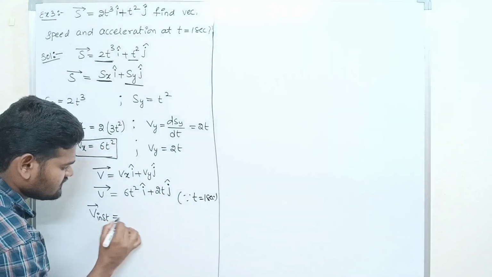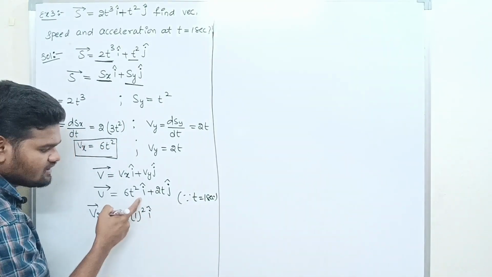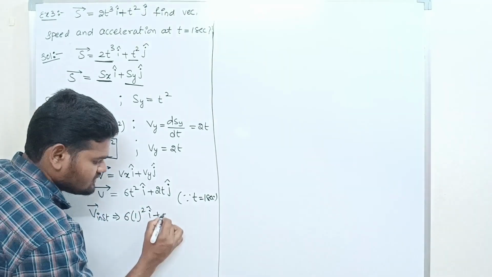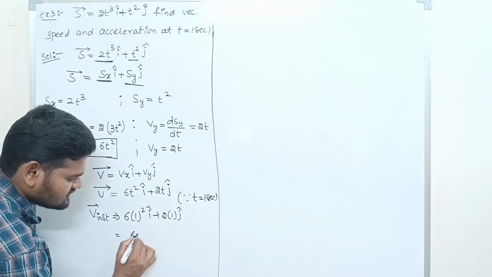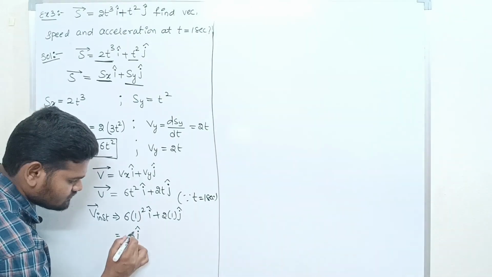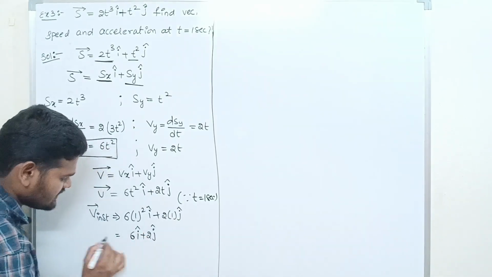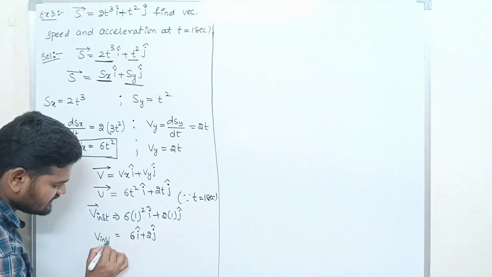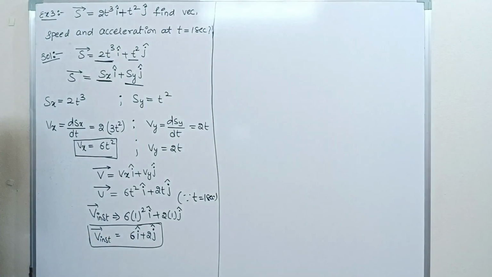Are you getting? I'm just substituting the value of t in the velocity equation. So 2 into 1 into j cap, 6 into 1 square, 6 i cap, plus 2 into 1 into j cap, 2 j cap. So what is this? This is the instantaneous velocity at t equals 1 second.